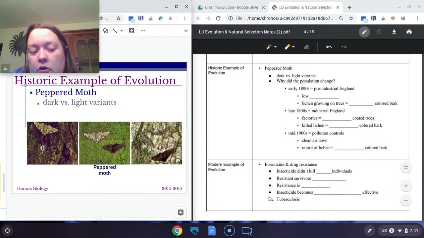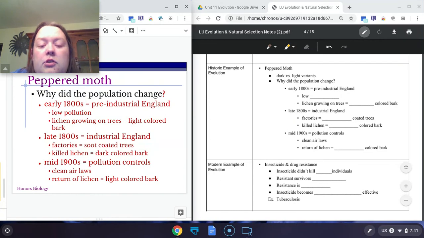Now, on a dark colored tree, a light colored moth will stand out, be seen, and get eaten, whereas the dark colored moth can blend in and be able to survive. So in this situation, it's more beneficial, it's more fit to be a dark colored moth to blend in. Whereas if the trees are lighter in color, it's more beneficial to be a light colored moth so that you can blend in and not be seen, because the dark colored moths are going to be the ones that are going to be seen and get eaten.